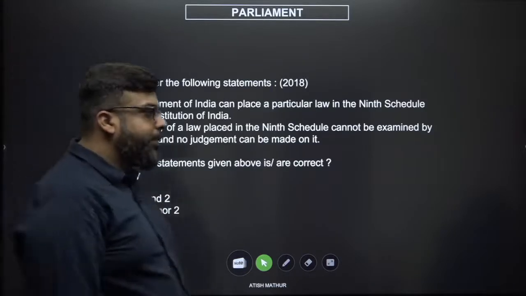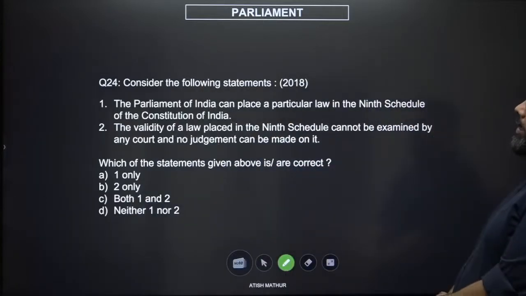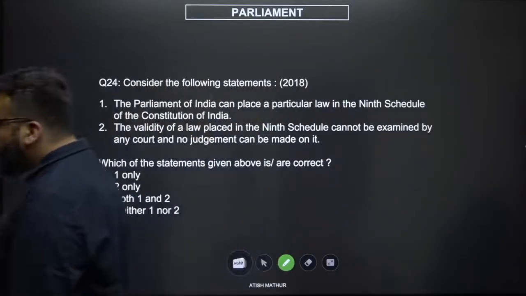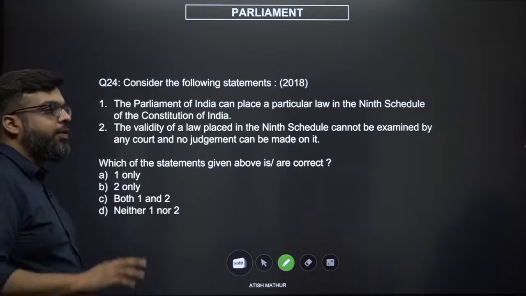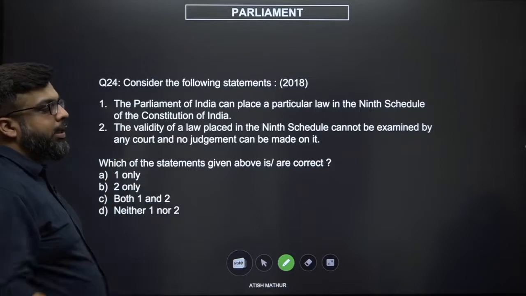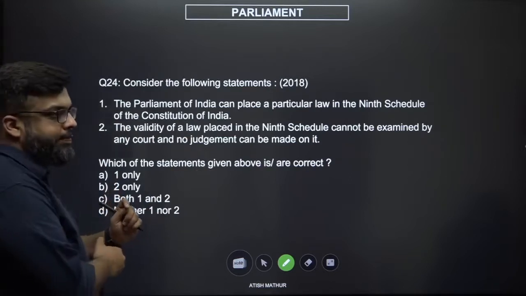Question number 24. Consider the following statements. The Parliament of India can place a particular law in the 9th Schedule. The validity of a law placed in the 9th Schedule cannot be examined by any court, and no judgment can be made on it. Now, this is a simple question that you could have done from your understanding of the Kesavananda case and the Minerva Mills case, and later cases also. So let us see how we could do this.